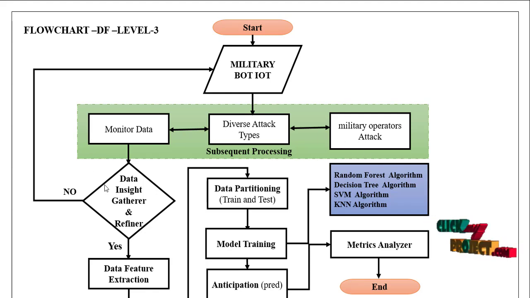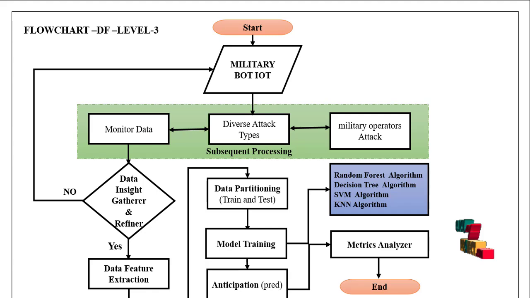Next we move on to data pre-processing. Data pre-processing means data insight gathering and refining; refining means the data pre-processing step. That is the data cleaning process. We check missing values, do label encoding, and remove unnecessary rows and columns. After that we extract the features, the data extraction part. Next we move on to the train and test part, data splitting, 80% training and 20%